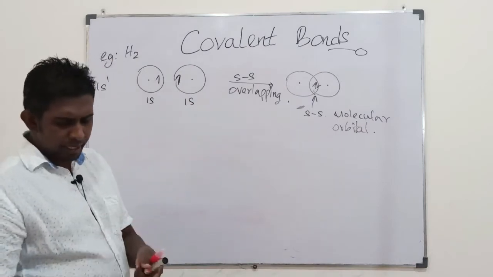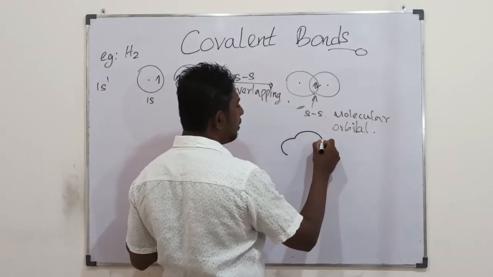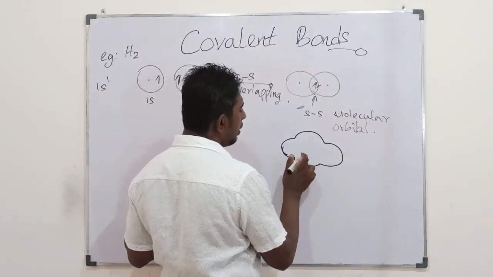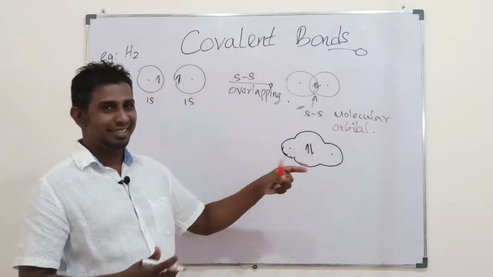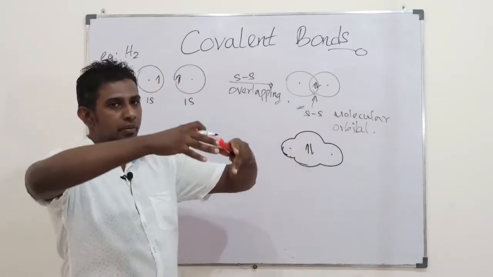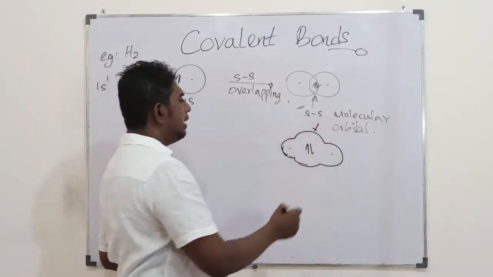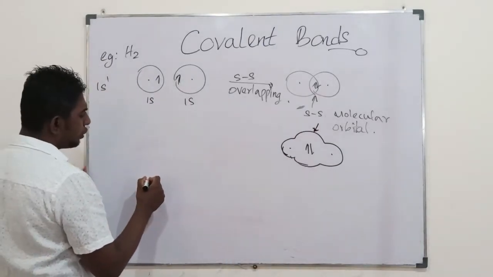The same ss molecular orbital would be presented in the form of this, a swollen place here, the molecular orbital. So ss molecular orbital. Then students, you could imagine other possibilities.